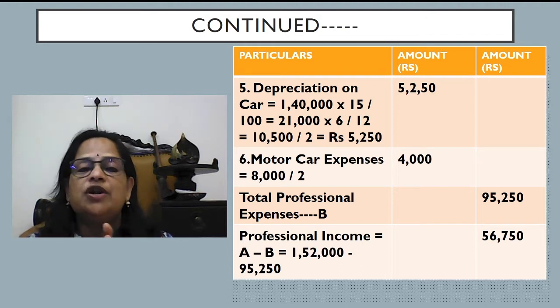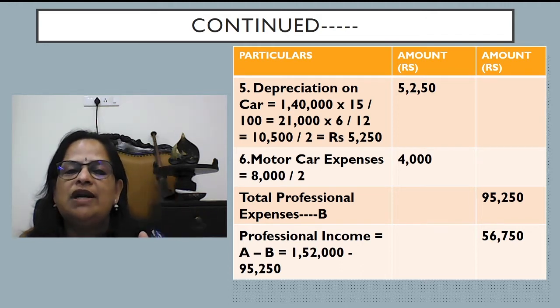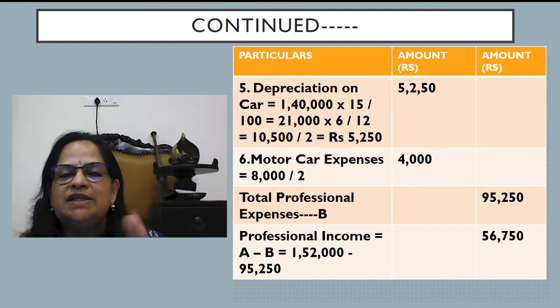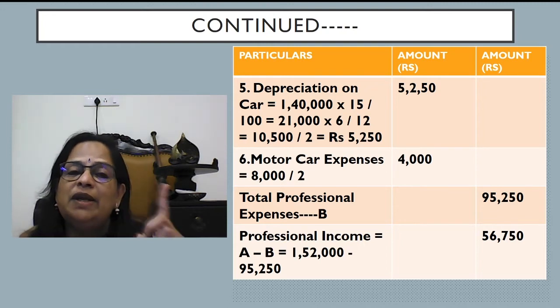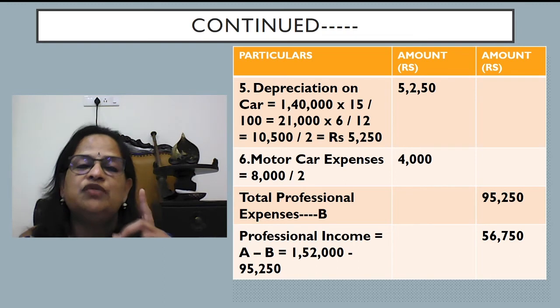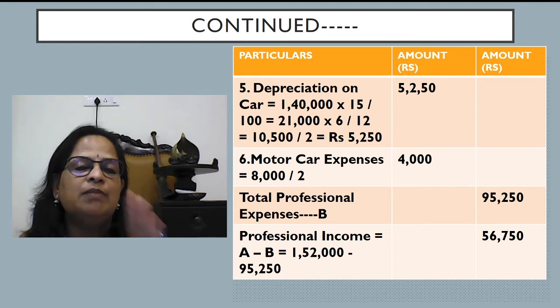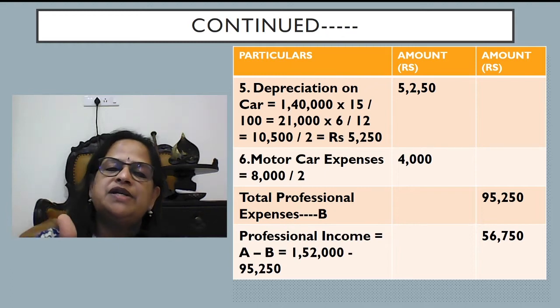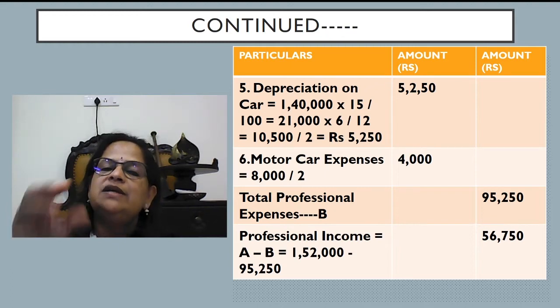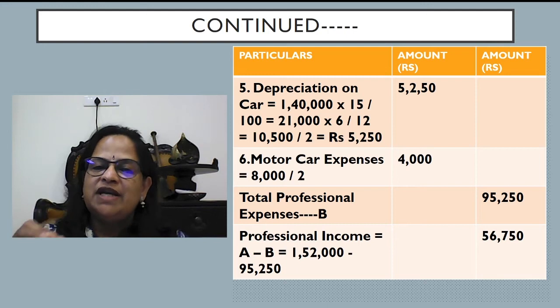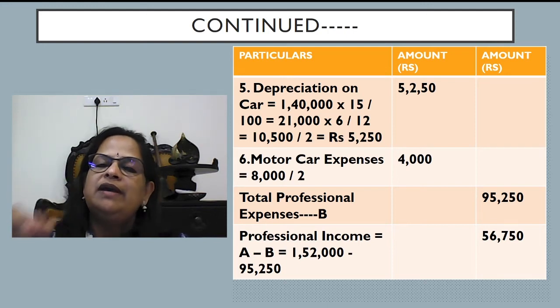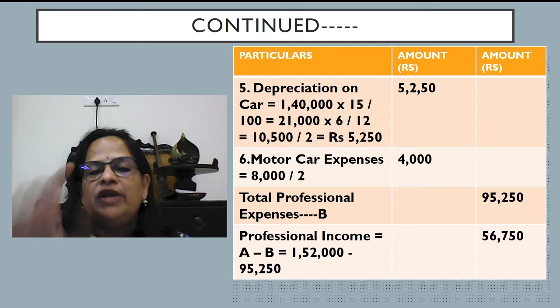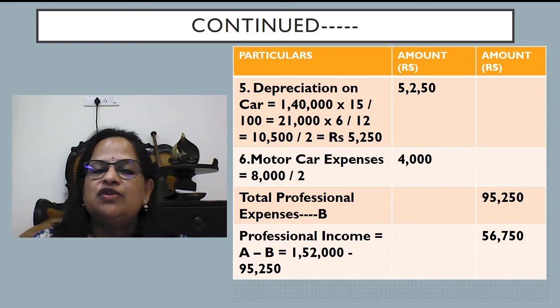Now depreciation on car, the value given is 1,40,000. 15% is the rate; when I explained the theoretical concept, I gave you the rates of depreciation. That is why in some problems they will not give the rate, you have to remember it. So 15 by 100, you will get 21,000. Since the asset is used for less than 180 days, they can claim only six months. So for the year depreciation is 10,500, but only half depreciation he can claim, that is 5,250.